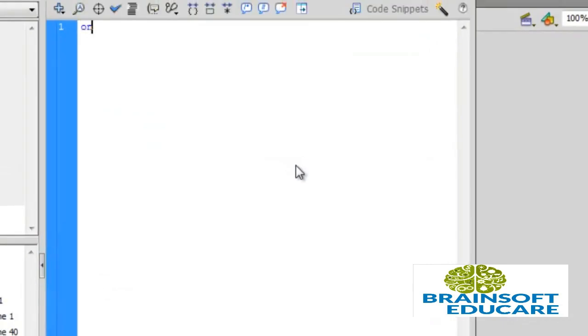On press, when we click on this button, then go to and play from frame number 2.